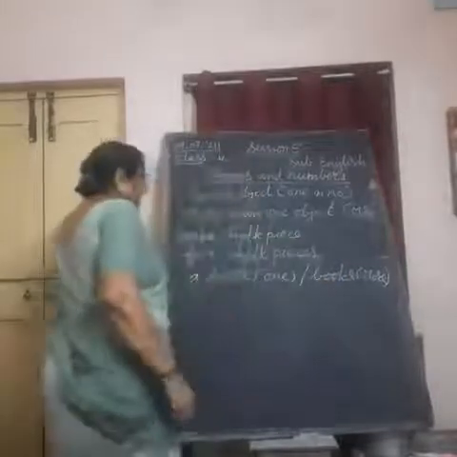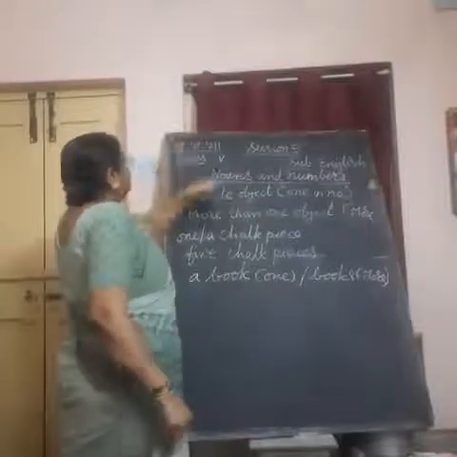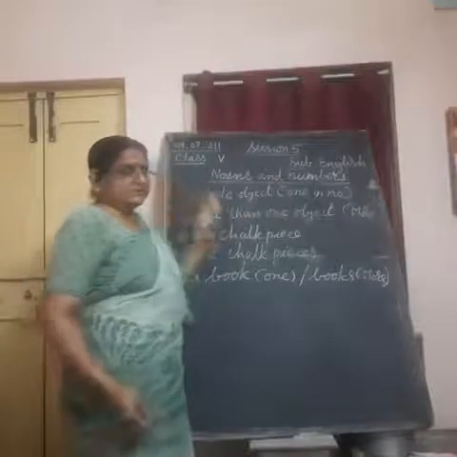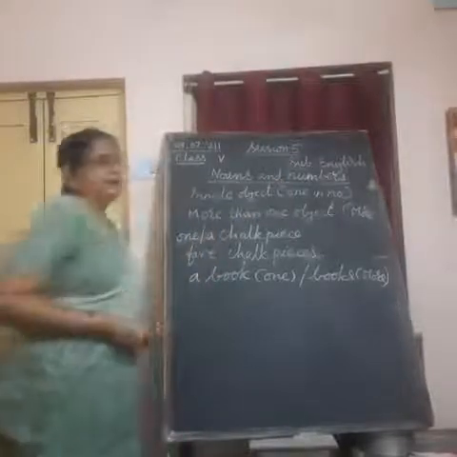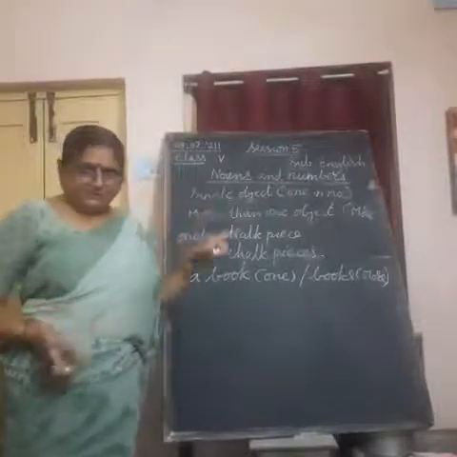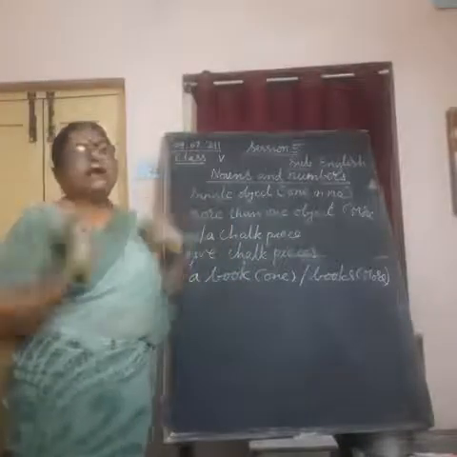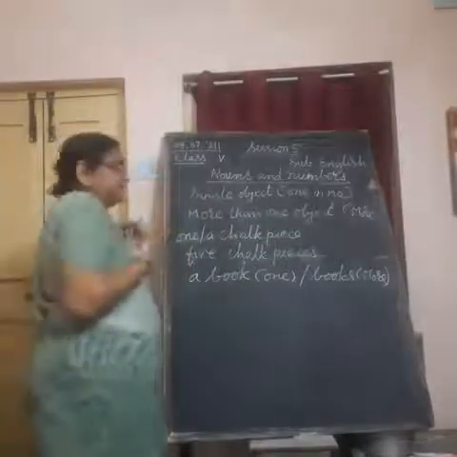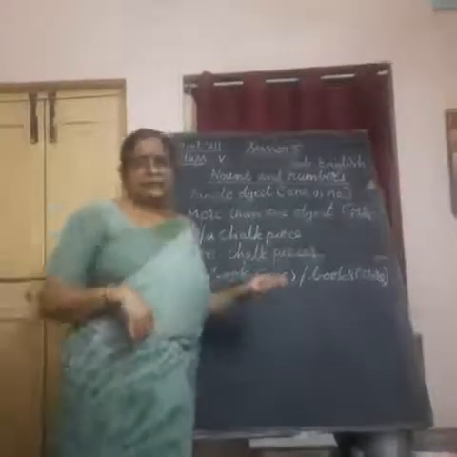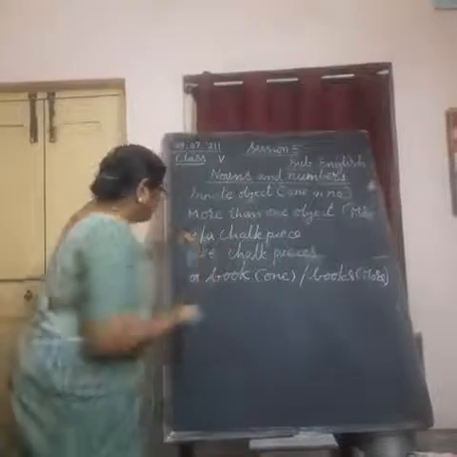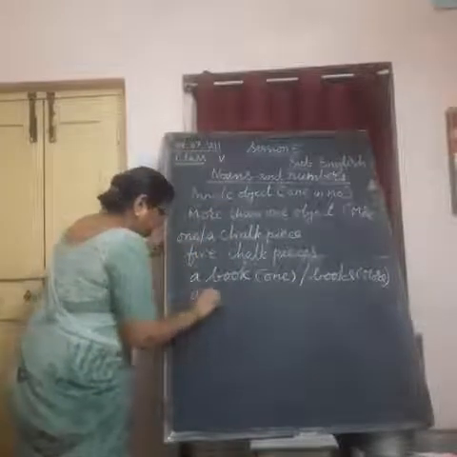Understand? In this way, we are denoting the number of nouns. In this way, any one number, one object. Book is an object, chalk piece is an object. I am a teacher. How many teachers are teaching you English right now? I am only one. So, you can say a teacher or the teacher.